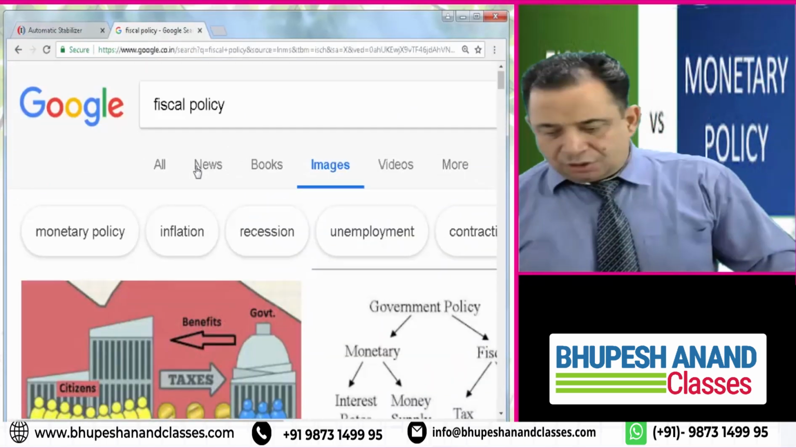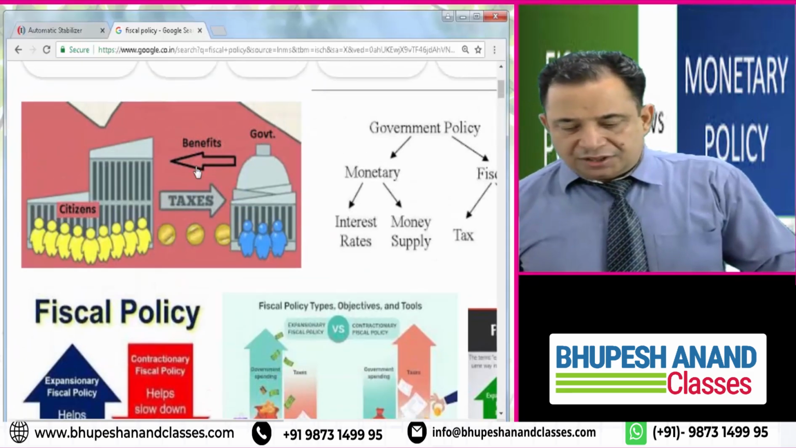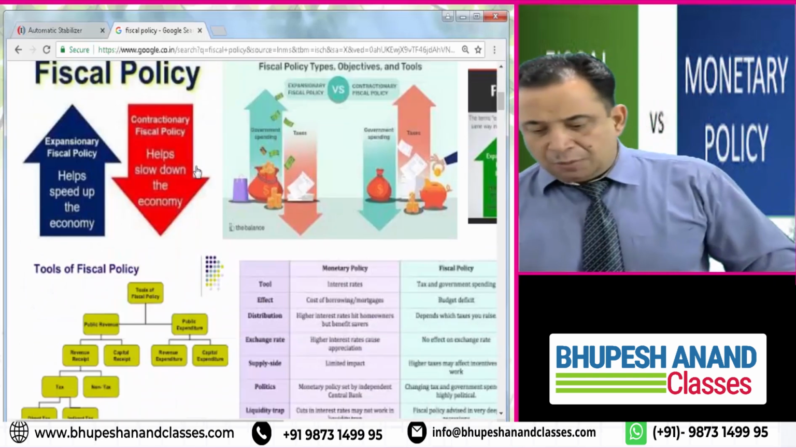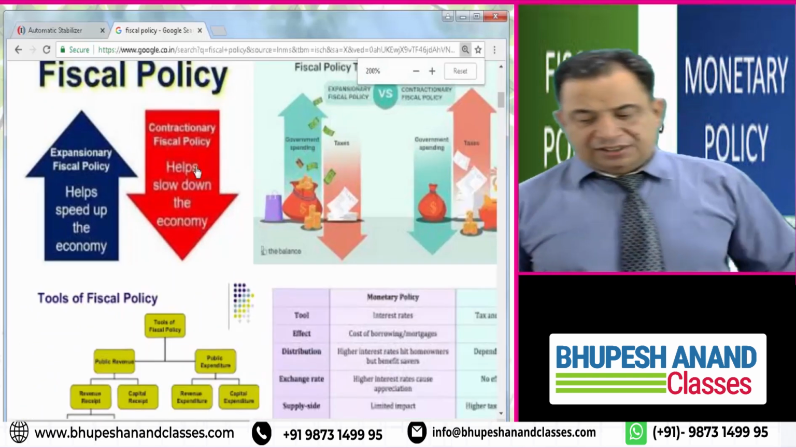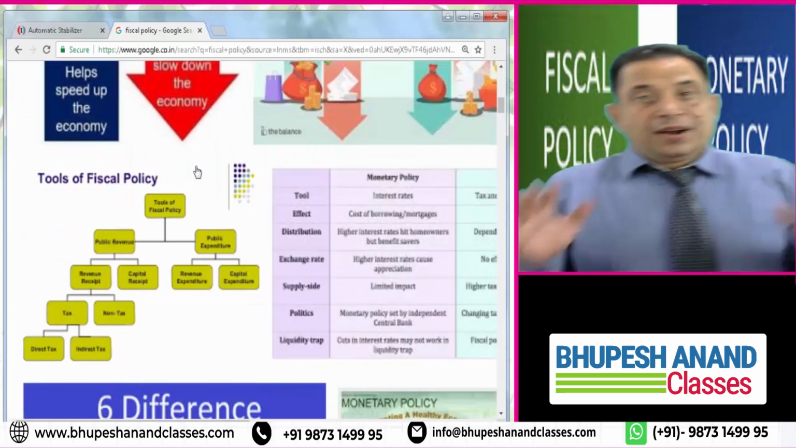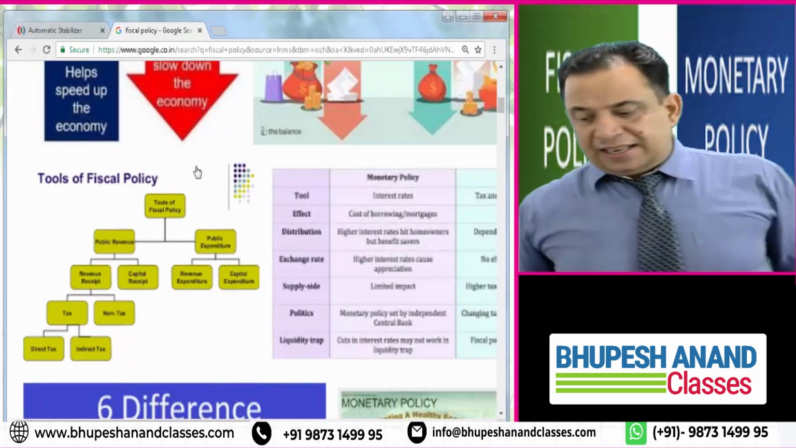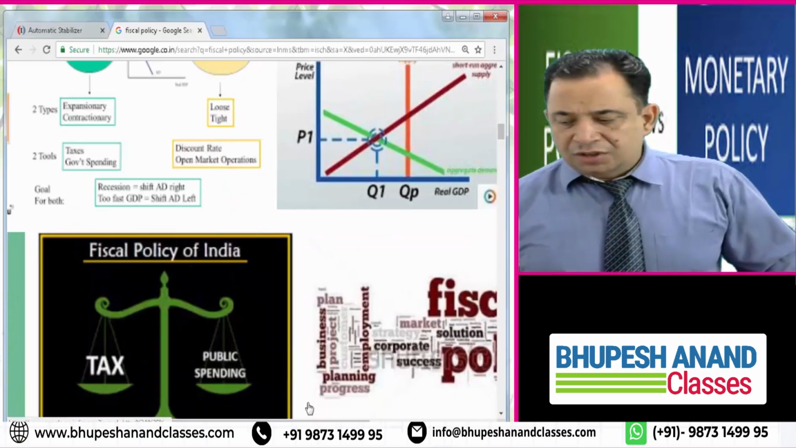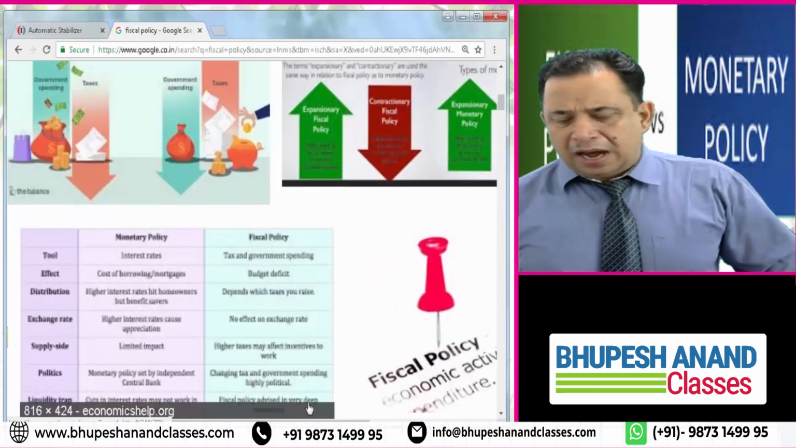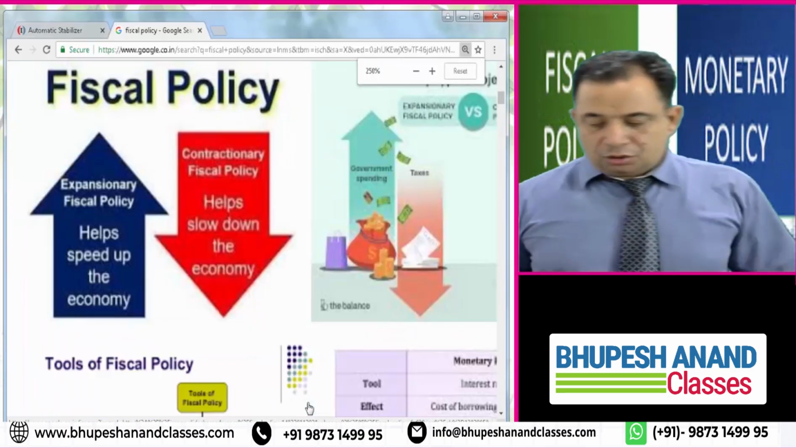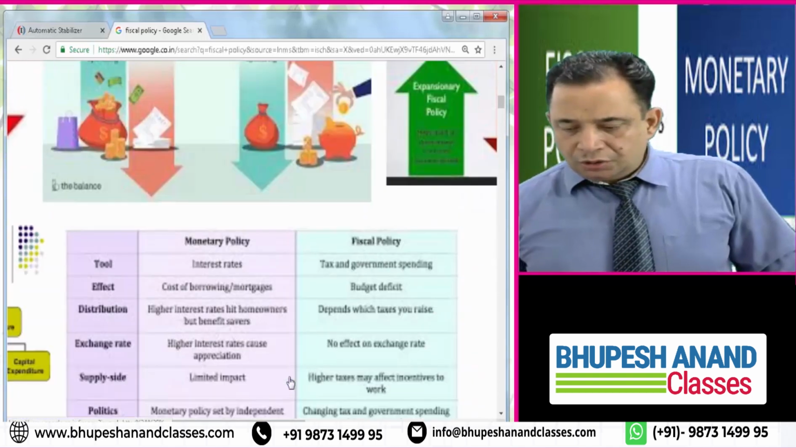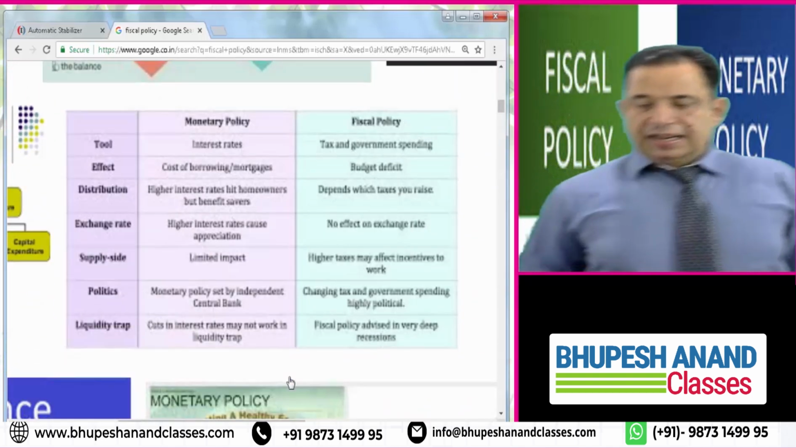Now, fiscal policy again: these are taxes, these are the benefits, these are citizens, this is government, and the relationship between government and citizens, how much to charge, how much not to charge, whether the tax rate should be progressive or non-progressive, how much should be direct tax, how much should be indirect tax, what should be the rate of GST, what are the returns of GST, all that is nothing but fiscal policy. They have given six differences between the policies, so jot down the six differences. What is the difference between monetary policy and fiscal policy?